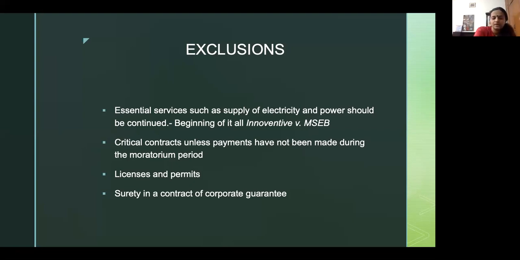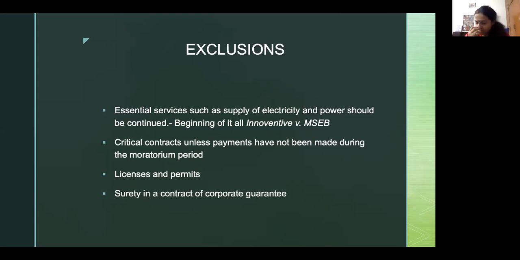All right. Another amendment that was made was surety in a contract of corporate guarantee, which means anybody who's given a corporate guarantee towards the corporate debtor, the moratorium doesn't bind them, and they can go and proceed against anybody else, and you can proceed against any other surety of a corporate debtor during the insolvency process. Sorry, I'll correct myself. The question is, there's a corporate debtor and it has a guarantor who has given a corporate guarantee. Generally, it's any other company which is an associate company of the corporate debtor which has given a guarantee to secure the loan obligations of the corporate debtor.